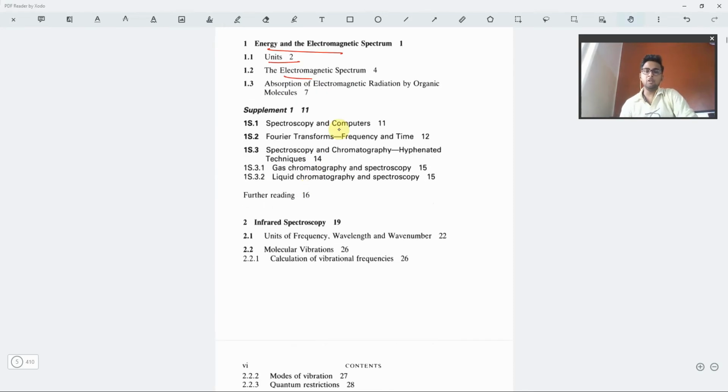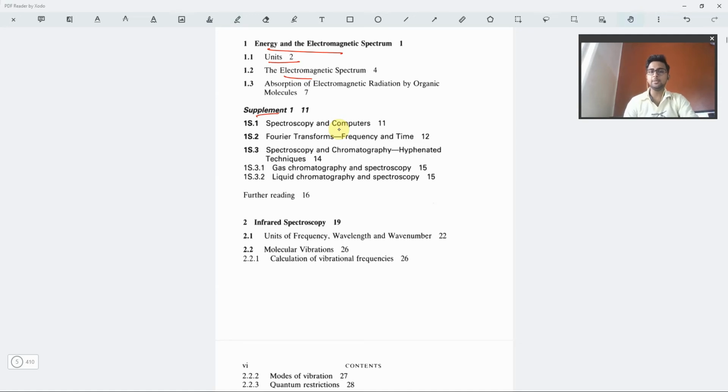Now, one con I would like to mention. I guess the most major and the one and only con about this book is that a supplement for each and every chapter is given after the chapter is explained.